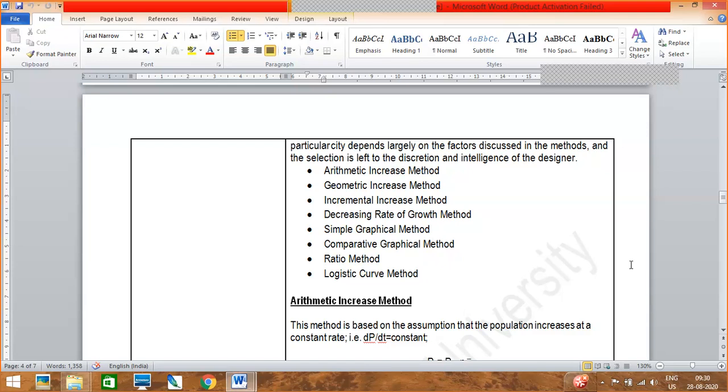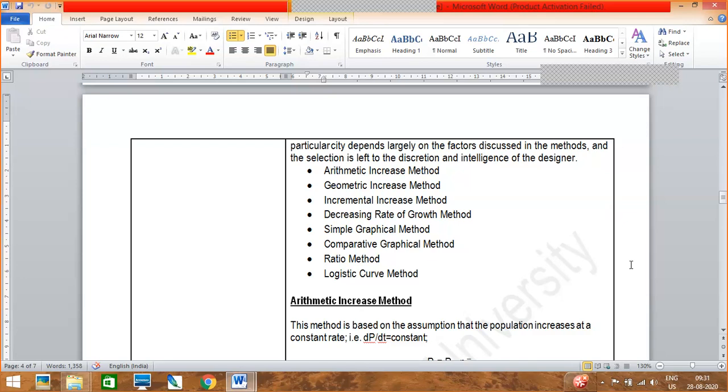Basically a water supply scheme has a design period of 30 years. You can remember this. A water supply scheme has a design period of 30 years. So now you know about your design period, and also what the need is for doing population forecasting. I already told just now.